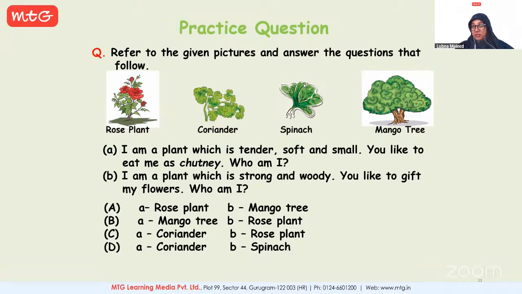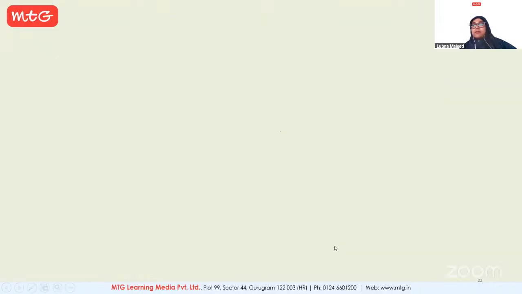My God, you give spinach to people as plants? C. Yes, it is C. Absolutely correct. So that's how you need to remove some of the options which are not relevant. Okay. Next, Ashwini.